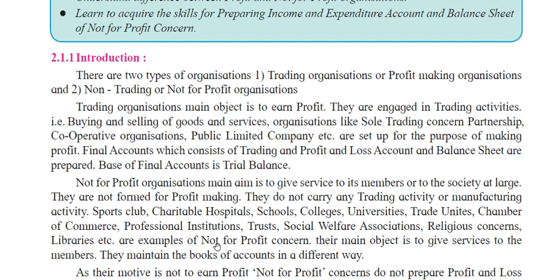Next are examples of not-for-profit concerns. Their main object is to give services to the members. They maintain the books of accounts in a different way. Examples of not-for-profit organizations are government hospitals, government schools and charitable trusts. These come under the not for profit organization.